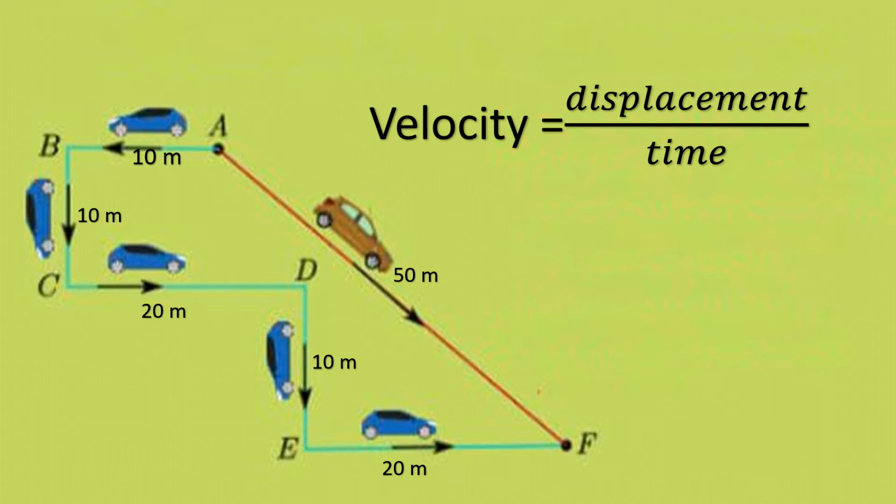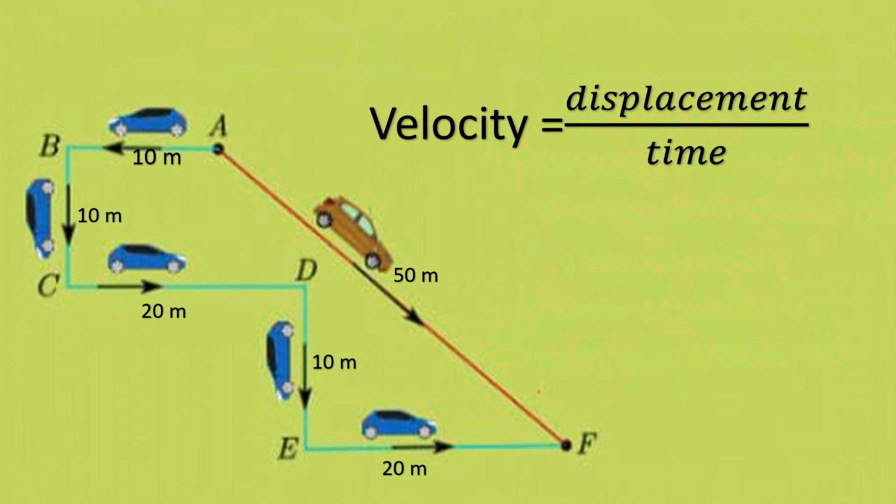Then the car starts moving again, in the next second it moves 10 meter, and then 20 meter. So if a car moves unequal distance in equal intervals of time and not in the same direction, we can say it is non-uniform motion. Can you all understand, children? What is meant by uniform motion, uniform velocity?